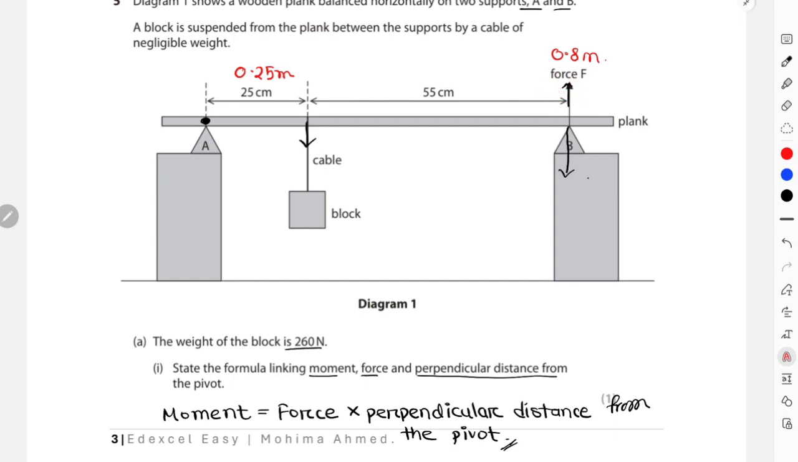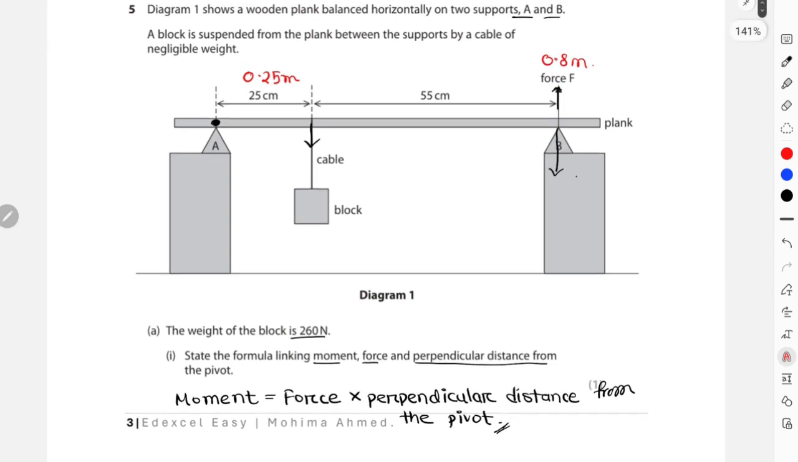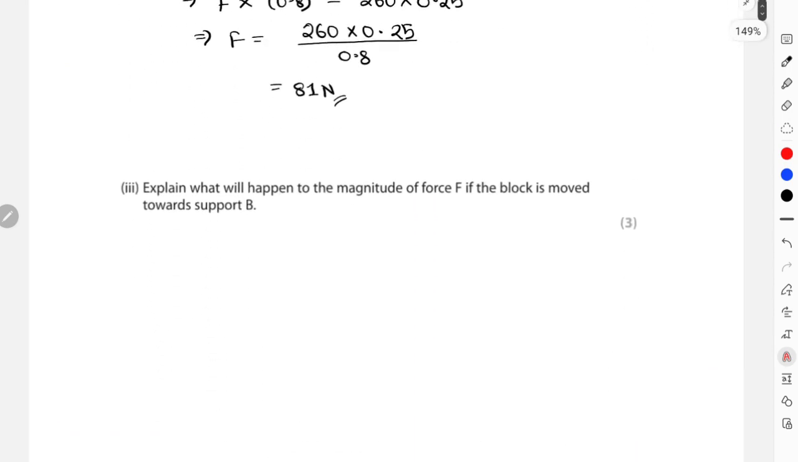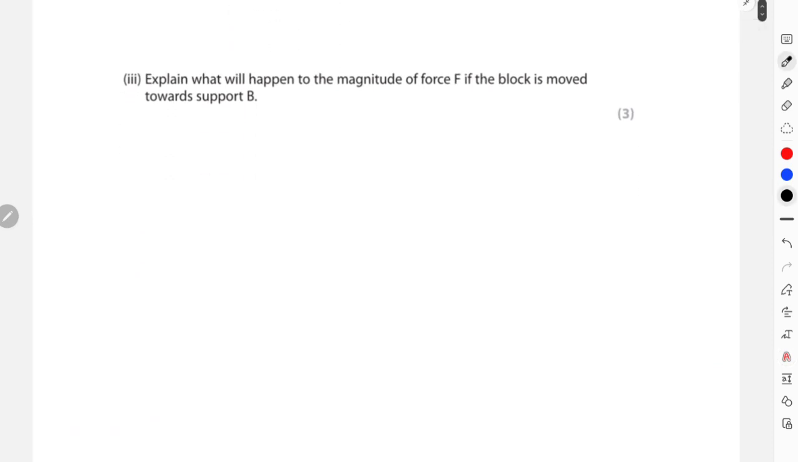So in order to increase the total anti-clockwise moment, in order to balance out the plank over here, the value for this force must increase in the upward direction, in the anti-clockwise direction. That is your final answer. Let's write this down over here. So this is going to give you 3 marks.